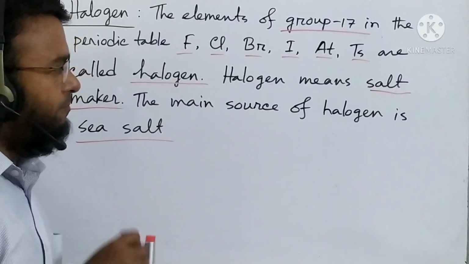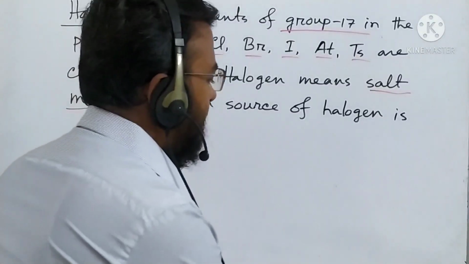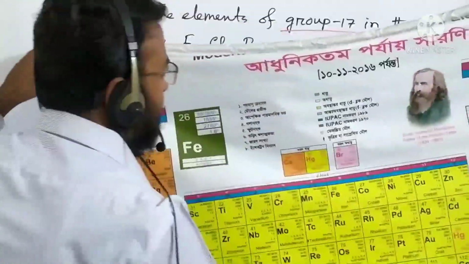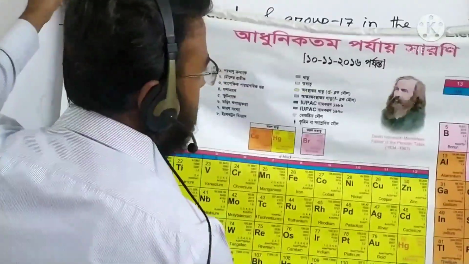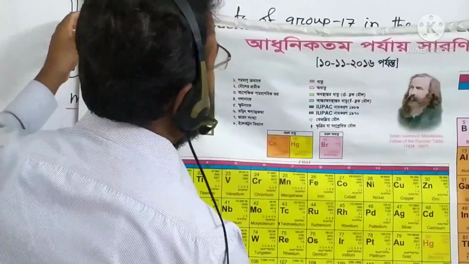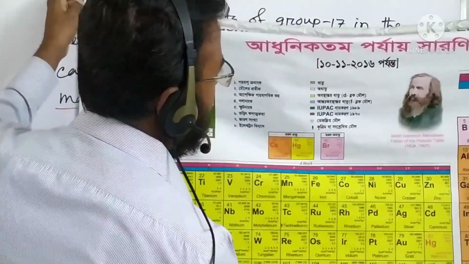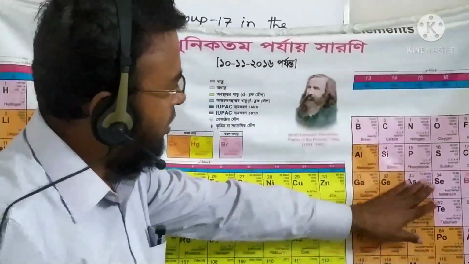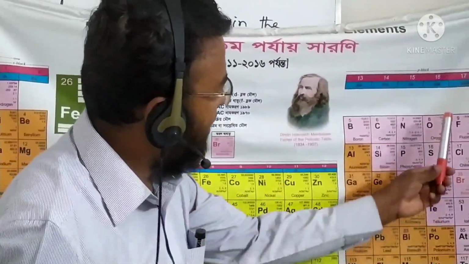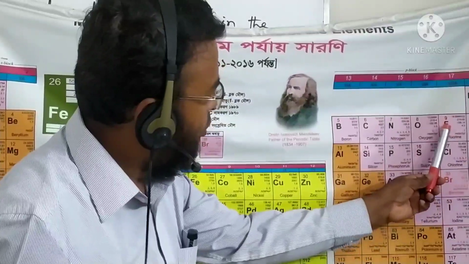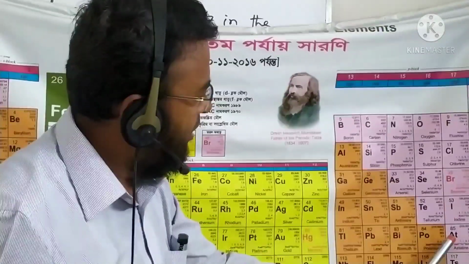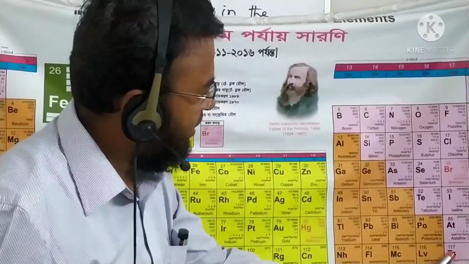All of you see in the periodic table group 17 elements. Okay, this is group 17: fluorine, chlorine, bromine, iodine, astatine, tennessine.